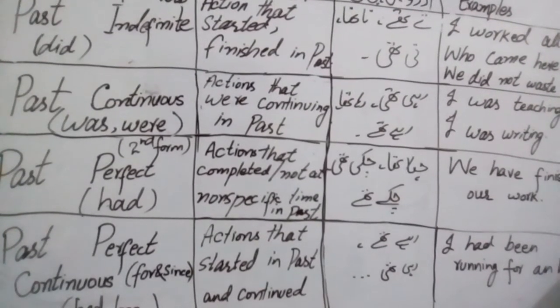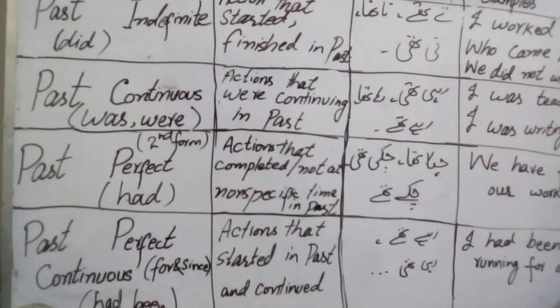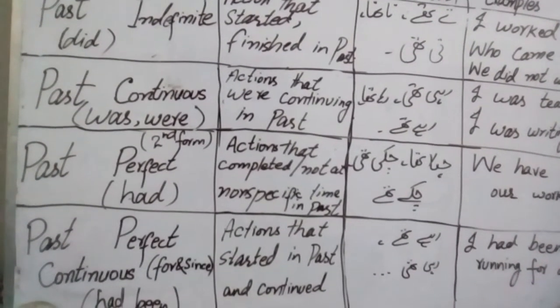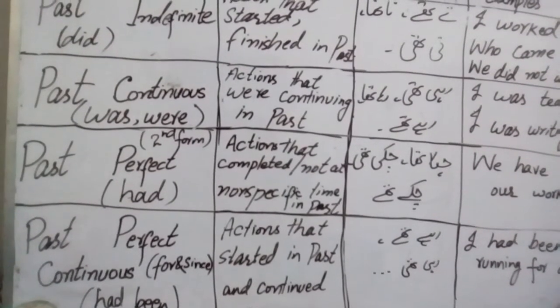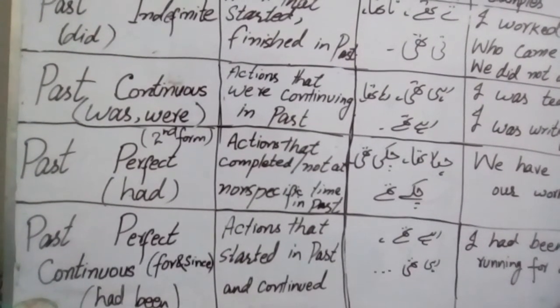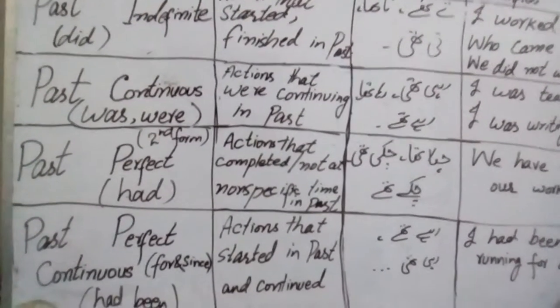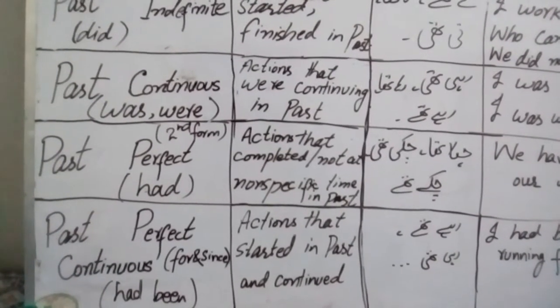Examples are, for negative and interrogative, I was not running. Was I running? Helping verb we put at the start of the sentence. Were, was and were at the start of the sentence. Were we running? Were we writing? Like this. Clear? Past next tense is past perfect tense.